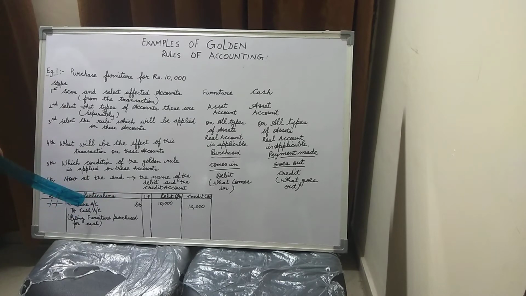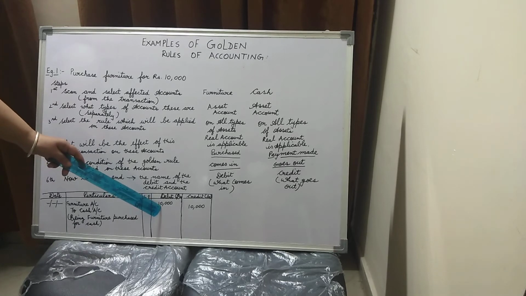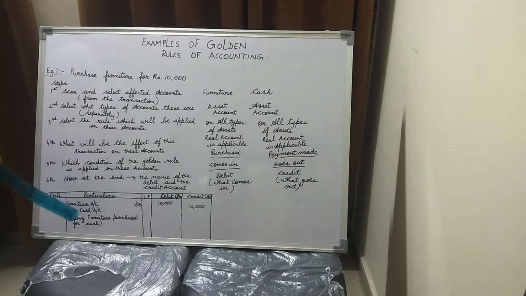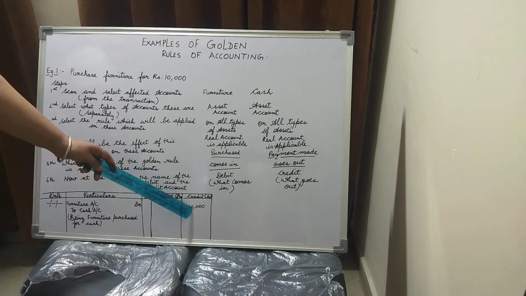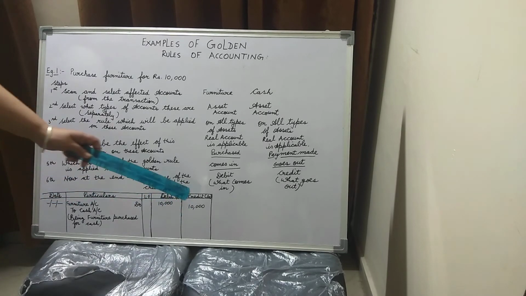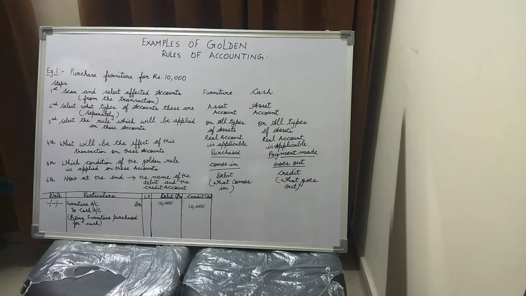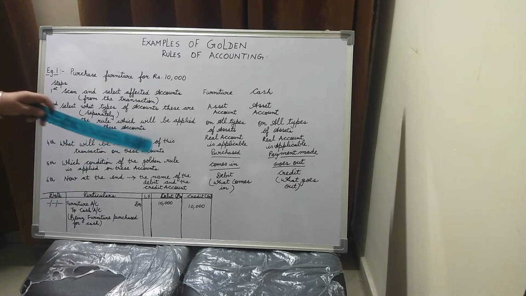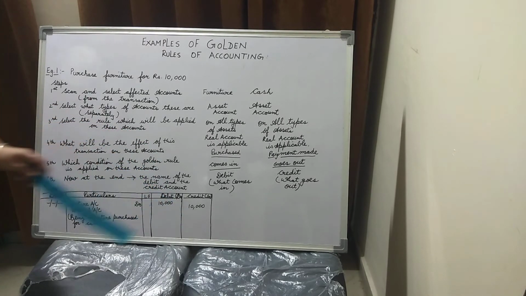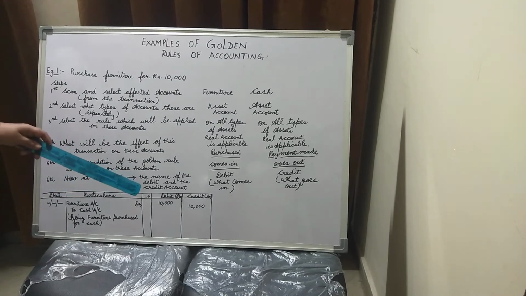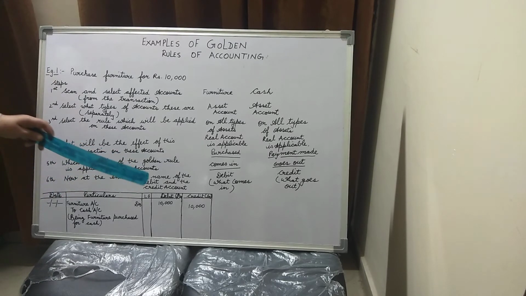So after this, children, in the debit column I have mentioned 10,000, and in the credit column also I have mentioned in front of cash 10,000. So what does it imply? It simply implies that furniture account is debited with 10,000, and the implication of the same on the cash account is that cash account is credited with rupees 10,000. That is, furniture is coming in the business and cash is going out of the business.